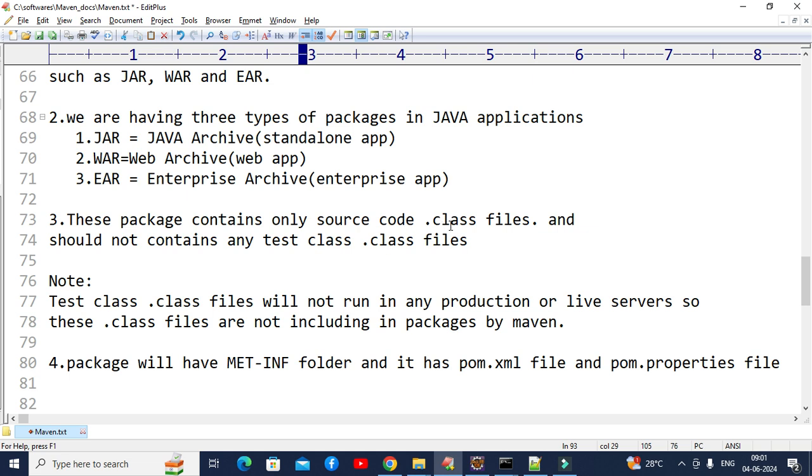That's it. That's why Maven includes only source code .class files, but not the test .class files, inside the package. That is clear, right?